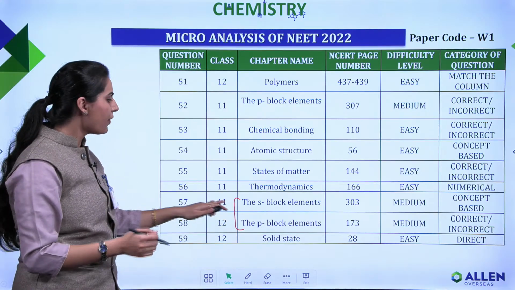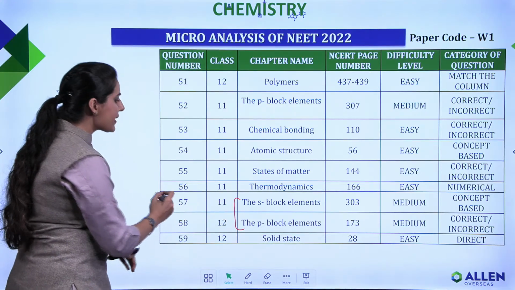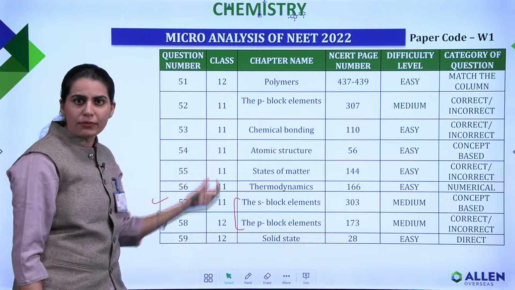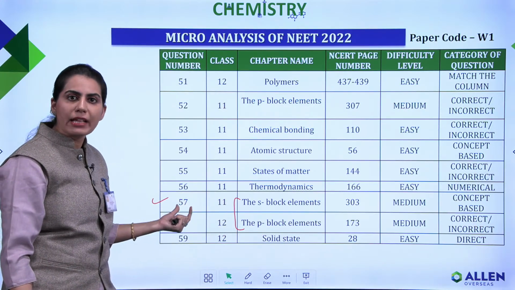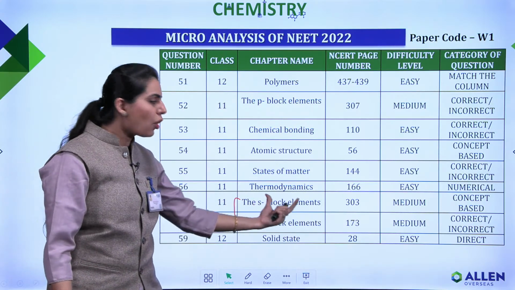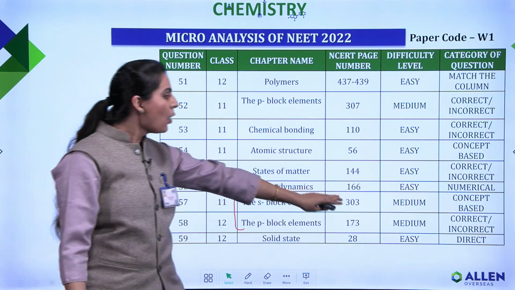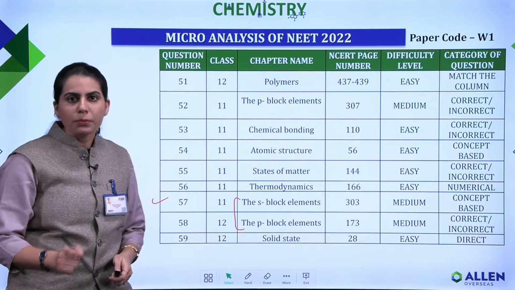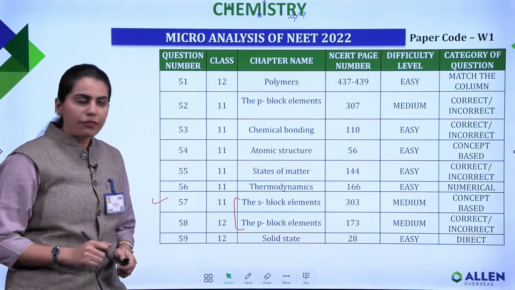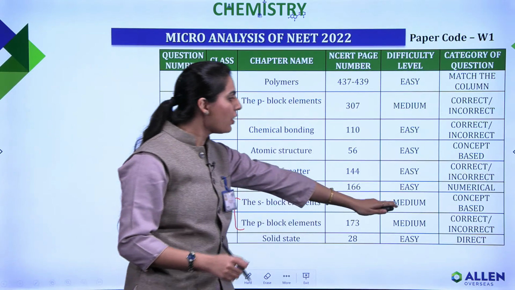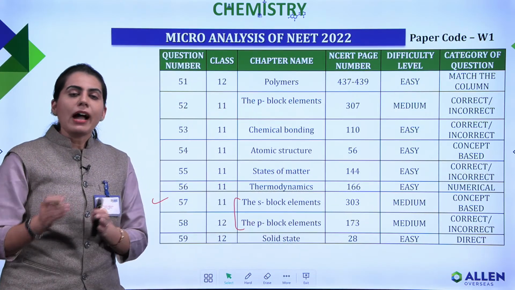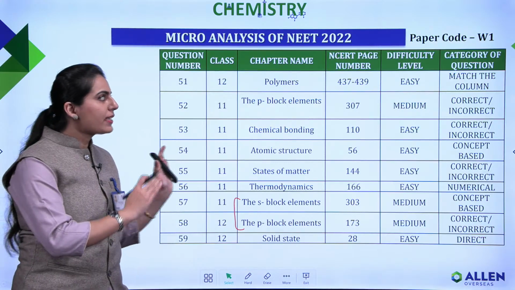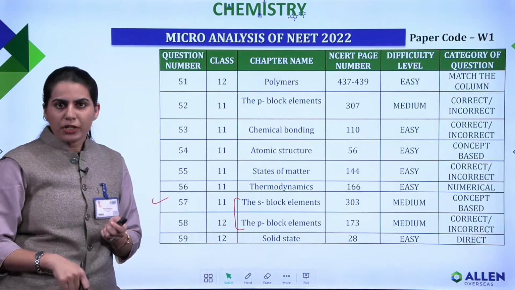So you can see, if I talk about question number 57, now this question was from class 12, we are now taking a question from class 11, that is question 57, which was asked from the S block elements, which is there on page 303 from your latest edition of NCERT, having a level of medium, and that was a concept based question. So you can understand here that we have done this micro analysis for each and every question.